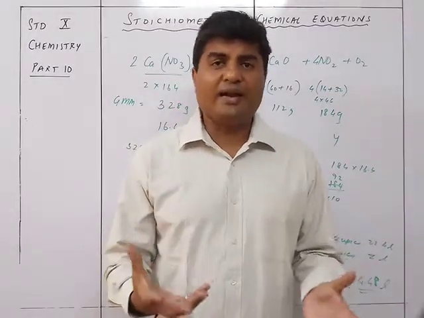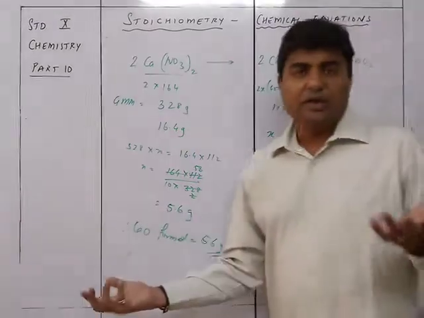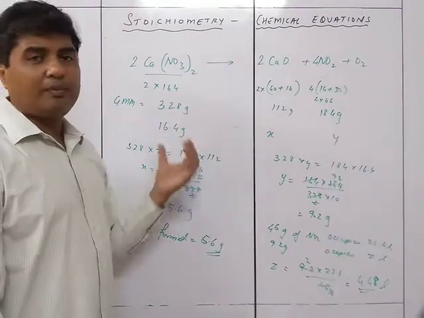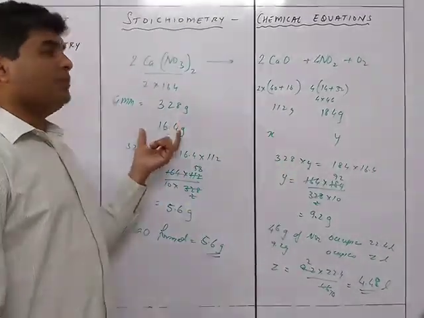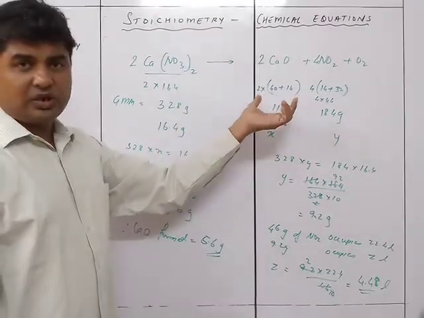So you can see that it is basically the unitary method. First of all, we are finding out the masses because we are comparing the GMM directly. We are already given the grams of one particular thing, so that's why we are able to compare it much more easily. अगर यही मुझे वॉल्यूम दिया होता तो I would have taken the volumes directly. In that case I would have used something like Gay-Lussac's law.